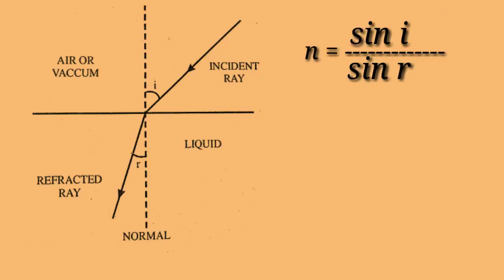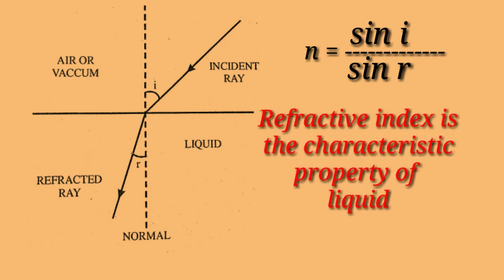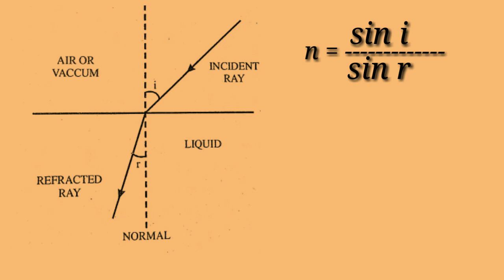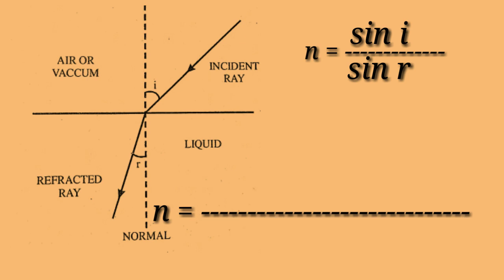The ratio of the sine of the angle of incidence to the sine of the angle of refraction is always constant, and this constant ratio is called the refractive index of the liquid with respect to this given figure. The refractive index of a medium may also be defined as the ratio of the velocity of light in vacuum to the velocity of light in that medium.